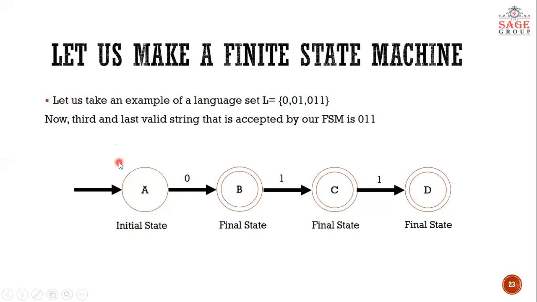If an end user supplies 0 1 to this, what will happen? Yes, it will take 0 and then 1, and what happened? It reaches C. So this machine will say yes, it is a valid string. What will happen in case of 0 1 1? It will take 0, reach B, take 1, reach C, take 1, reach D. What will this machine say? D is a final state. It will say yes, it is a valid string. So I think this machine is complete now.